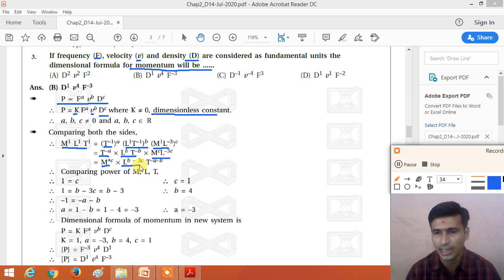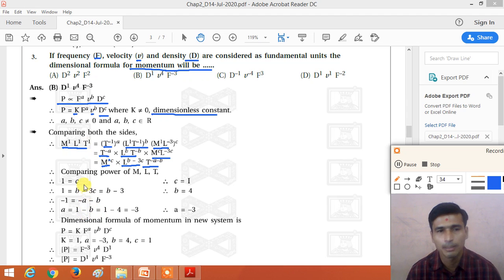As the bases are the same, the powers will be additive. So B minus 3C, T raised to minus A and T raised to minus B. So we get T raised to minus A minus B. Now on the right hand side we have the dimensional formula of momentum, M1 L1 T minus 1, which is the dimensional formula of the momentum.